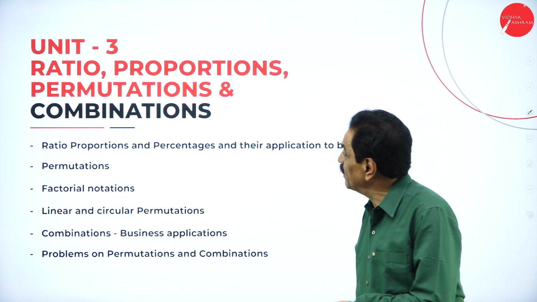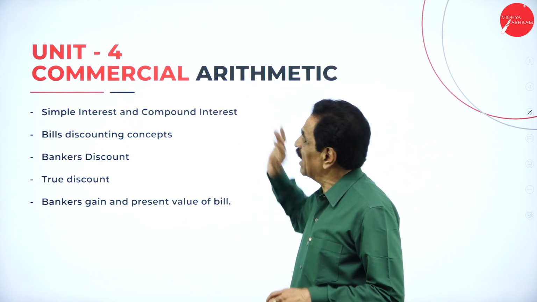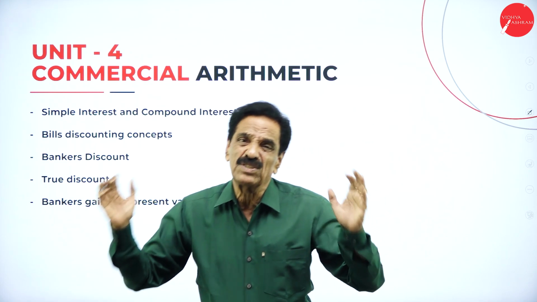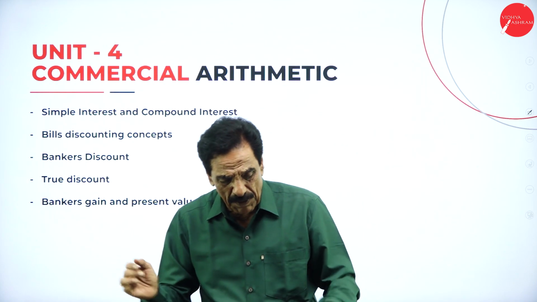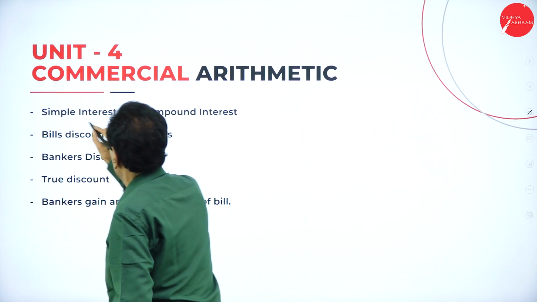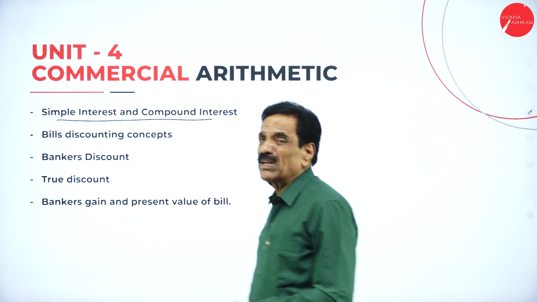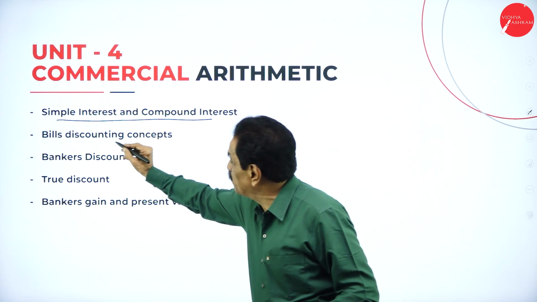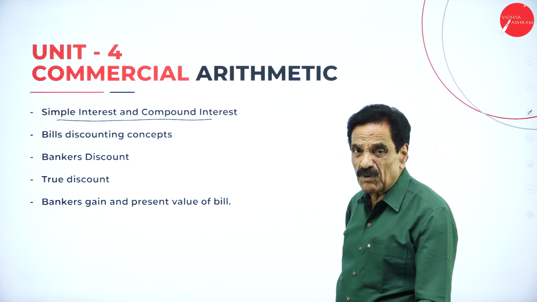We'll move on to the next one. Unit 4, commercial arithmetic. It is the most important. From high school days also we have been doing the same problems. What is this? Simple and compound interest. It is one of the important chapters which we are going to deal with here. One is simple interest, another is compound interest.